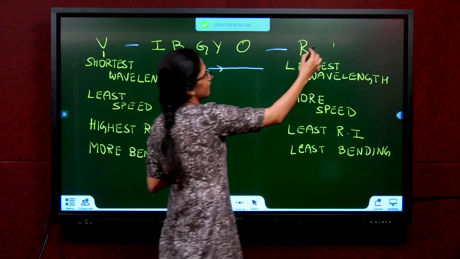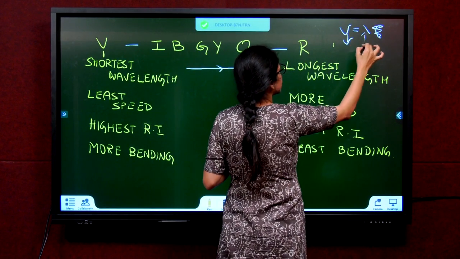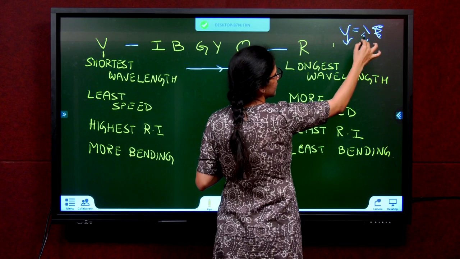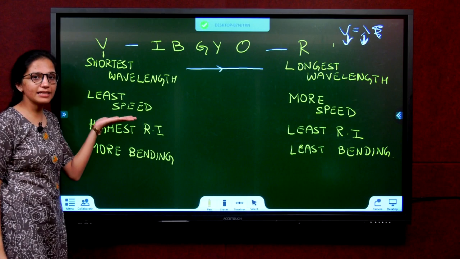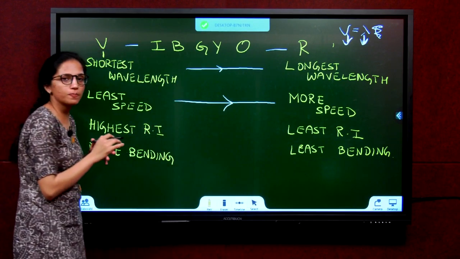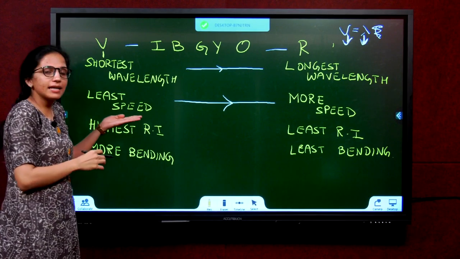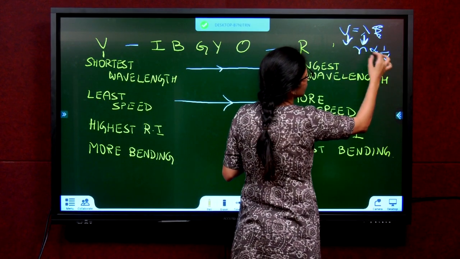v = λf, I told you. f is constant. So if λ is the shortest, can I say the velocity is the least? Yes. So it has the least speed. This has the highest speed. Refractive index and velocity are inversely proportional.